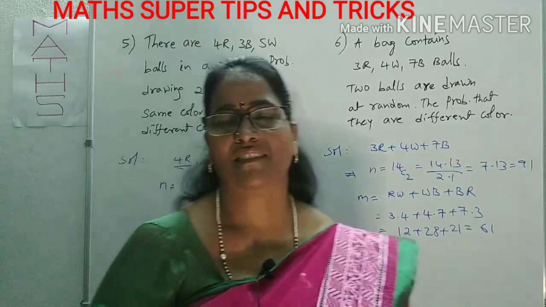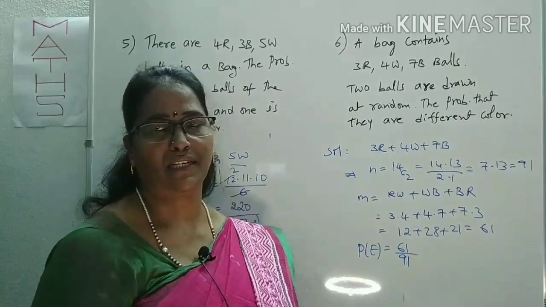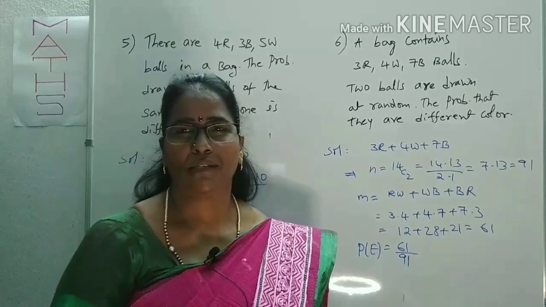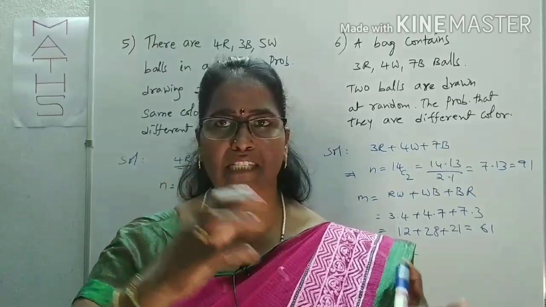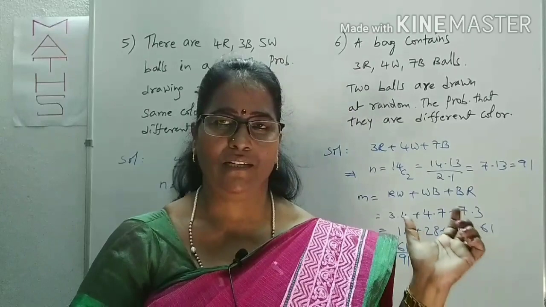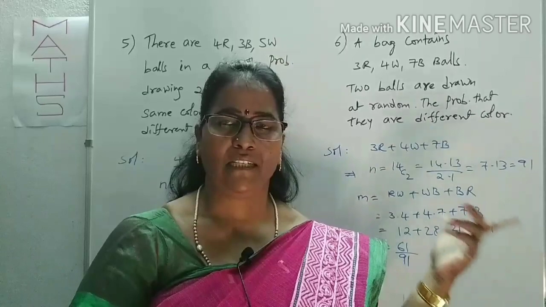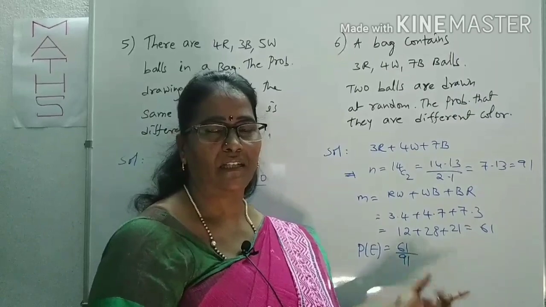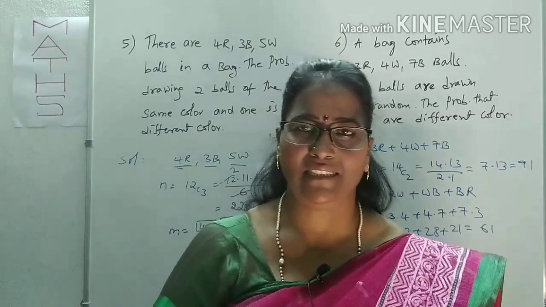That's it. Here the condition is what? The 2 balls are of different colors, among the 3 types of colors. Is it clear? So these are the various types of questions regarding the balls. The data given seems the same, but the condition is different. According to the condition, you have to choose the balls. Then we can arrange the probability. Probability means chance, that is, the favorable events of an event E divided by the total number of events. You should know how to select and how to arrange. These are the various types of questions I did regarding the balls.